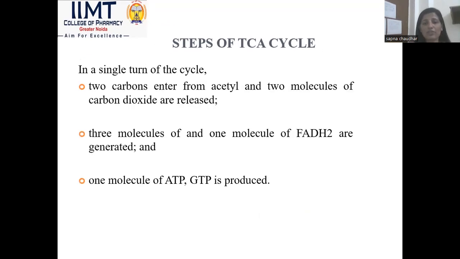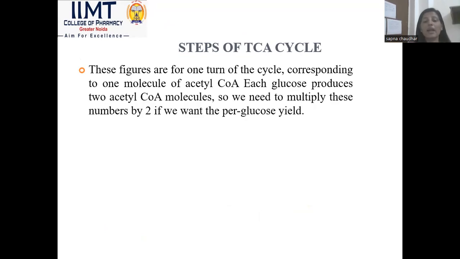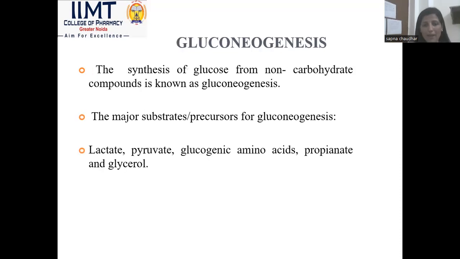In a single turn of the cycle, 2 carbons enter as acetyl CoA and 2 molecules of carbon dioxide are released. 3 molecules of NADH and 1 molecule of FADH2 are generated, and 1 molecule of ATP and 1 molecule of GTP are also produced. These are the steps of the TCA cycle. In this figure, glucose simply produces pyruvate, but 2 pyruvate molecules are released during glycolysis.